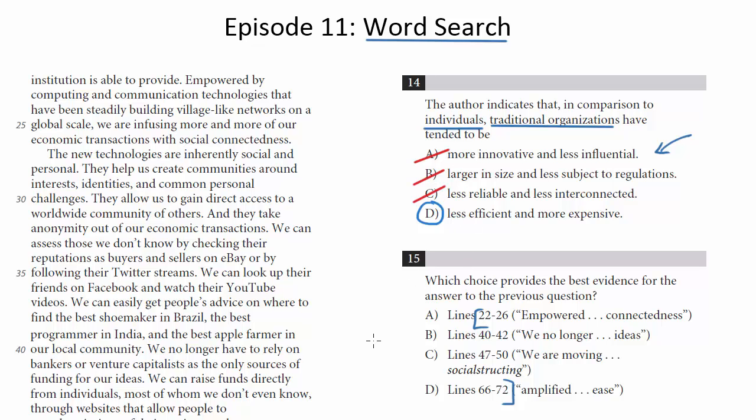And then with 15, once we found the portion of text, we know that the answer is choice D. But I would always check all four choices here. So I would check A and B and C just to double check, make sure that they don't mention anything either in D or anything in the choices. But when you go back and check these line references, you'll see they have absolutely nothing to do with this question. So 15 is D.